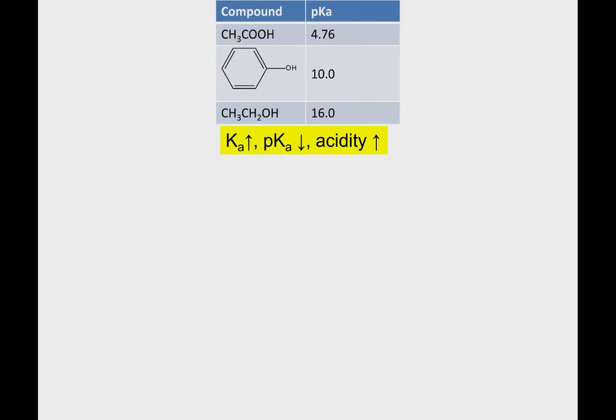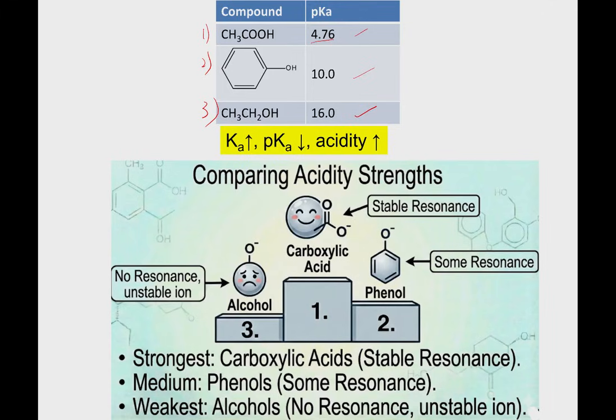Now, when comparing, for instance, we have carboxylic acid as number 1, this is phenol as number 2, and this is just alcohol, methanol, as number 3. We know that the higher the Ka, the lower the pKa, so acidity increases. The lower the pKa value, the higher the acidity. Looking at this chart, the strongest is the carboxylic acid because it can form a stable resonance structure, so the H plus will go out easily. It is very happy to go out, and it can stay stable on its own with the resonance.